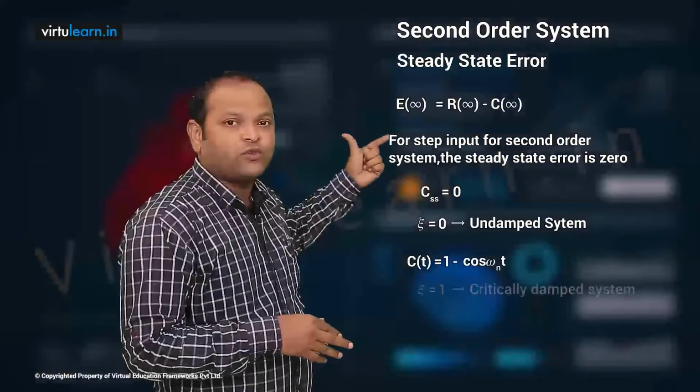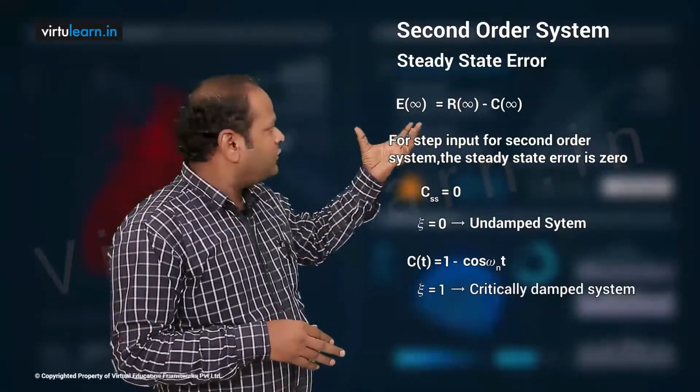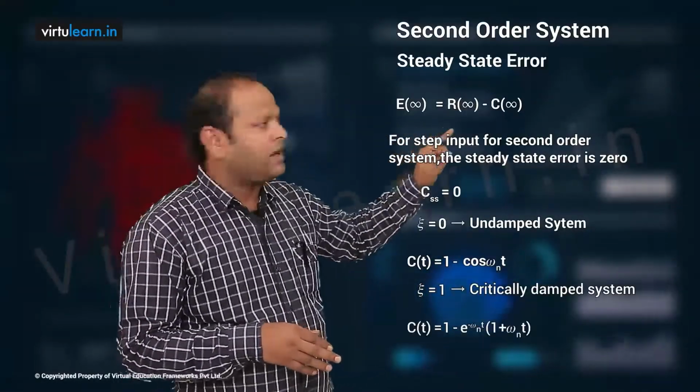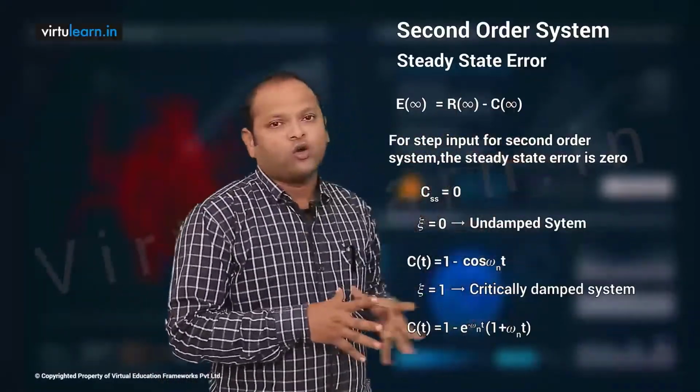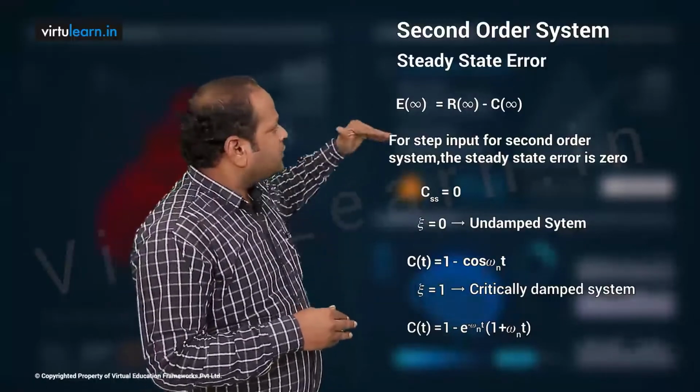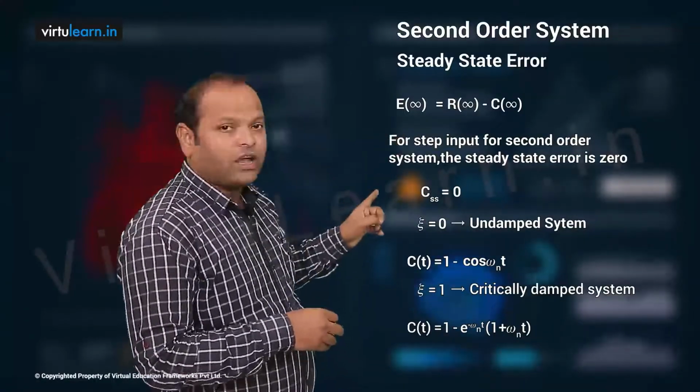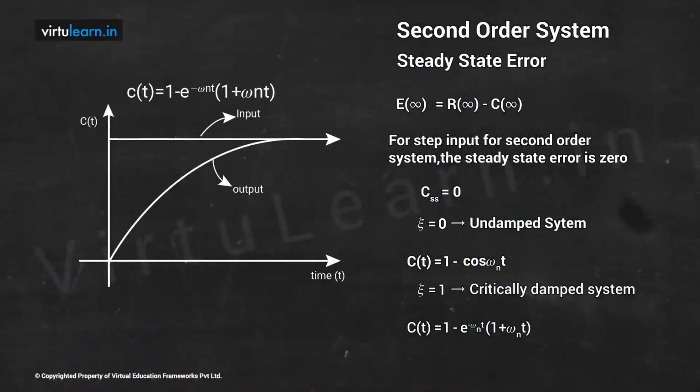Similarly, when zeta is 1, it is called critically damped. Your C of t expression is going to be 1 minus e power minus omega n t into 1 plus omega n t. When zeta is 1, we don't have any oscillations because there is no sine term at all, but your response will rise fast and try to reach the steady state value as fast as possible.